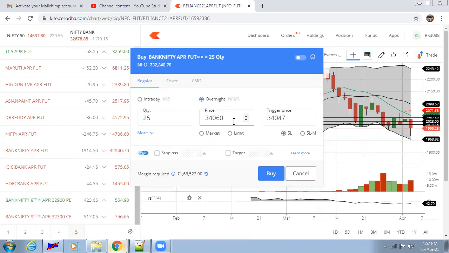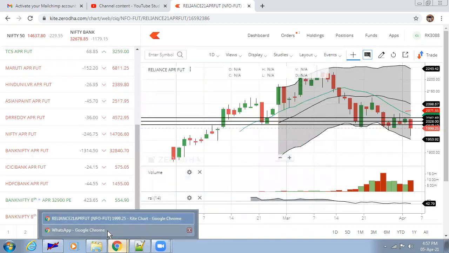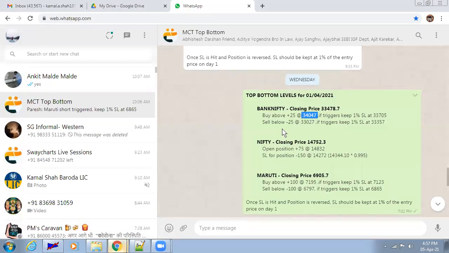So this is how you put your order into the system, and this is what the WhatsApp group also indicates to us. When you see buy above 25, which was the lot size, and the price, this becomes your trigger price. Now if the trade triggers, so if the market goes above 34047, which means your entry has been done on the long side, then only for the trade which has been executed, you need to put the trigger price for the 1% stop loss at 33705.